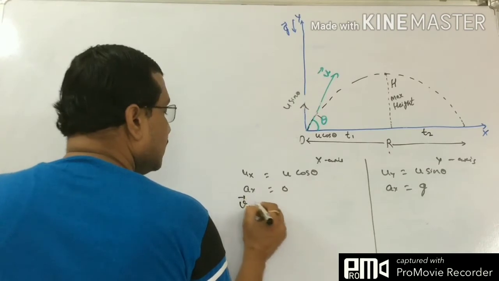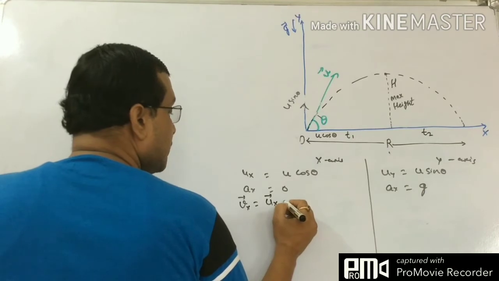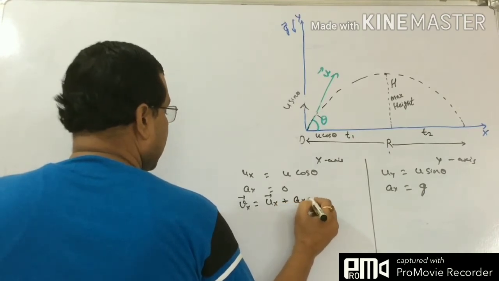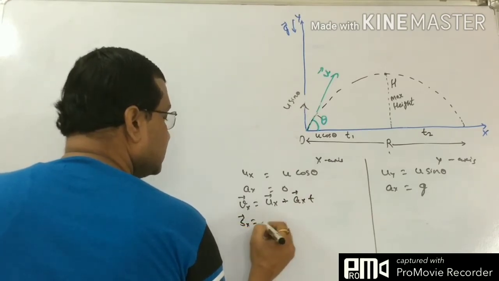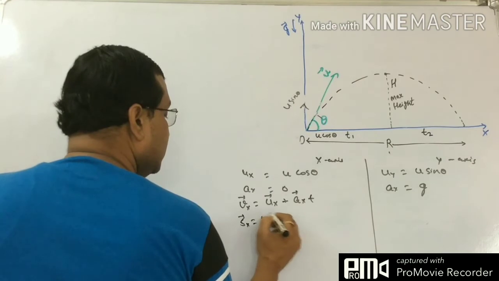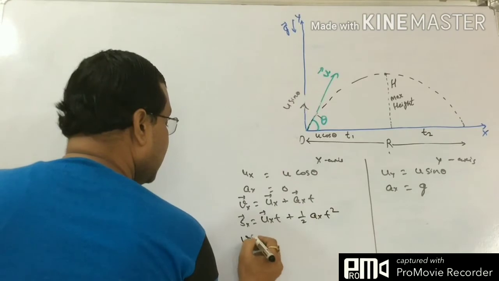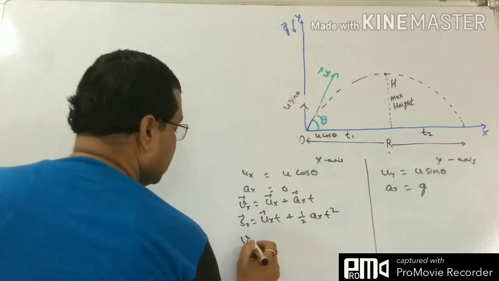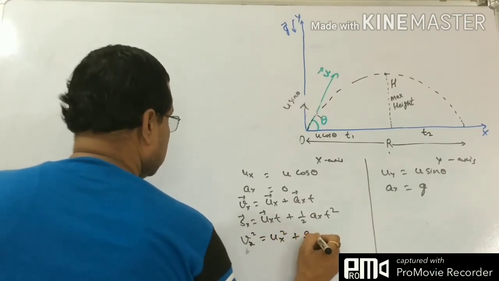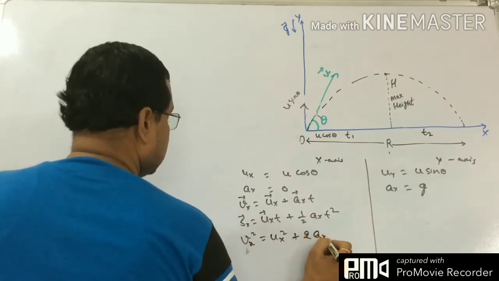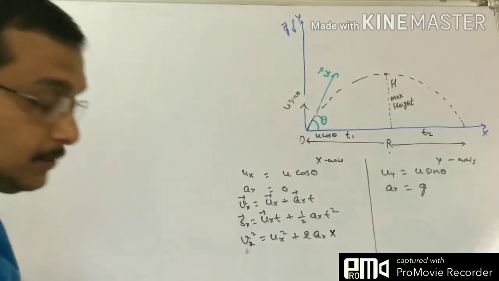Vx equals ux plus ax into t, sx equals uxt plus half ax into t square, and vx square equals ux square plus 2ax into x. These are the three equations that we shall write for the x-axis.